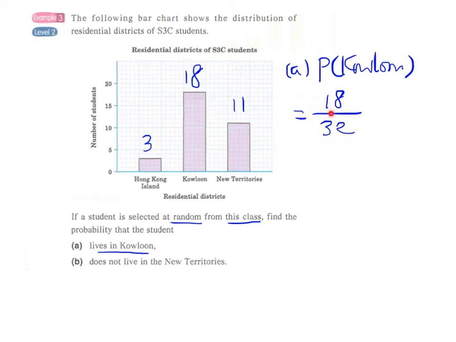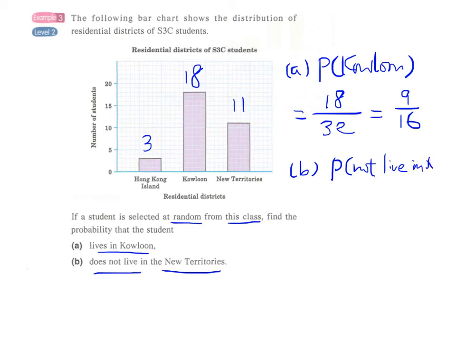And this is our total number of possible outcomes. So the answer will be 9/16. And for part B, find the probability that the student does not live in the New Territories. So, not live in NT.